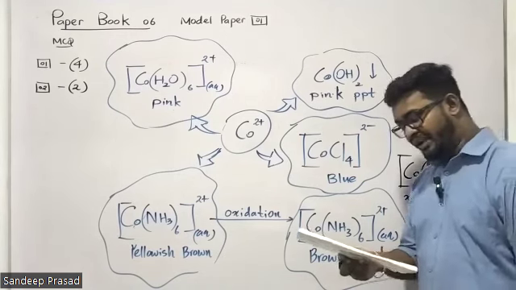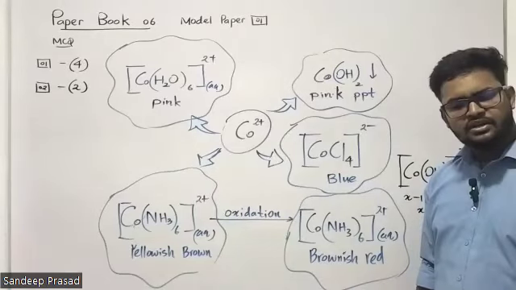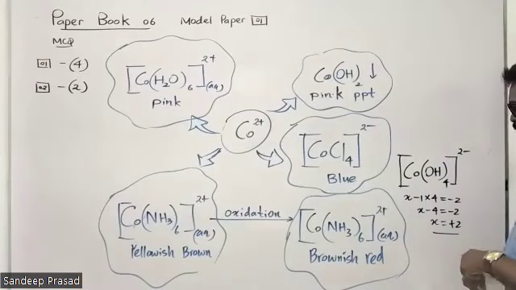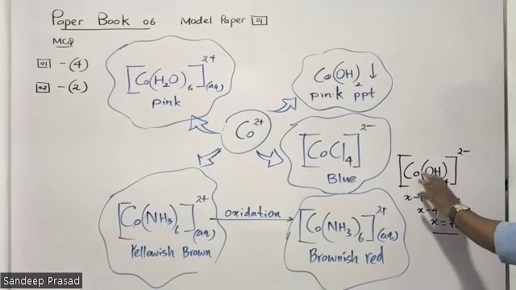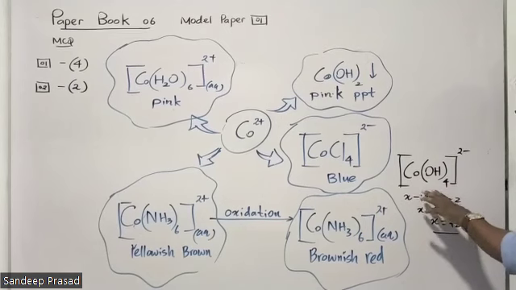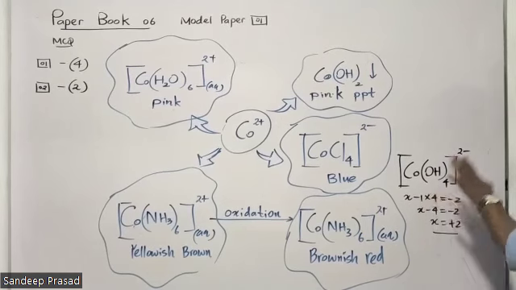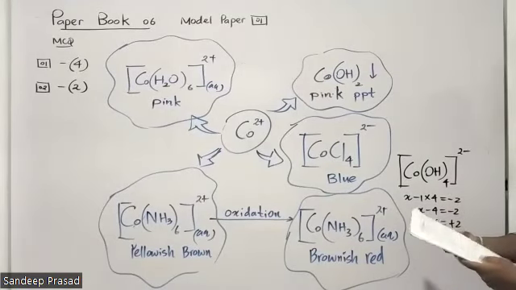Third one, the coordination number of cobalt in the ion is 2. Coordination number means, remember students, how many ligands are connected there, how many electron pairs approaching this cobalt 2 plus. You can see that cobalt is actually connected to 4 hydroxide ligands. So therefore, coordination number here is 4. It's not 2. So this statement also wrong.